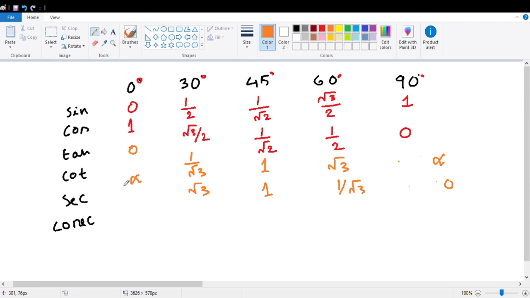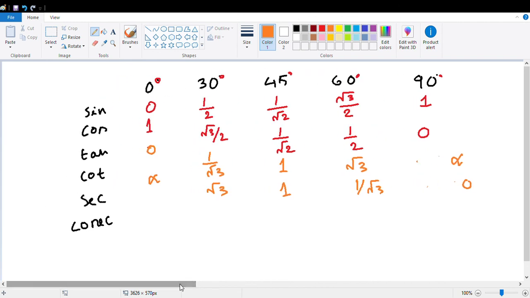Sec theta is 1 by cos. Cos 0 is 1, so sec 0 is 1.